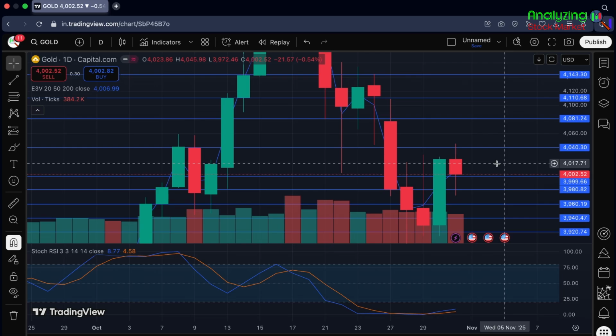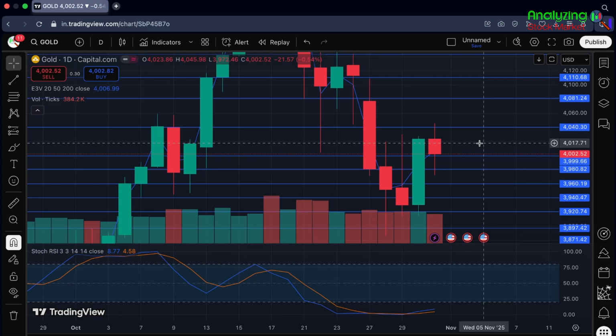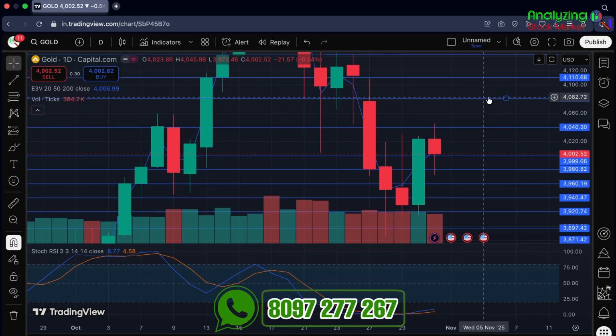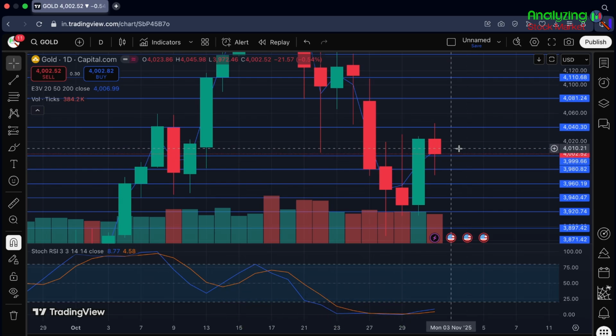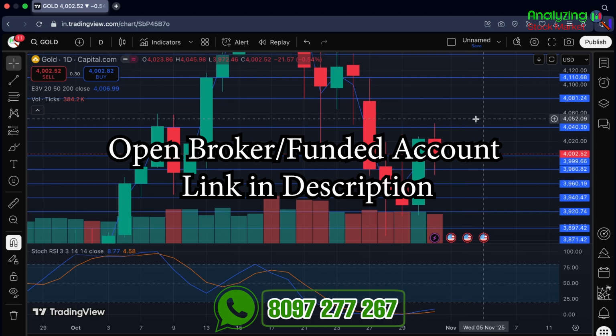So let's now talk about my opinion in XAU USD or gold USD pair for this week. According to previous week momentum, I'm expecting a positive move that is in this range 40.40 to 40.80. I'm expecting a positive closing in this range. Overall, if you're going for any short trade, then only go for a short trade once 4,000 or 39.99 gets breached and a 1-day candle gets closed below this, then we can go for a short trade till 39.80 or 39.60 as well. So these are some important levels. Overall, my expectation is positive in this range.